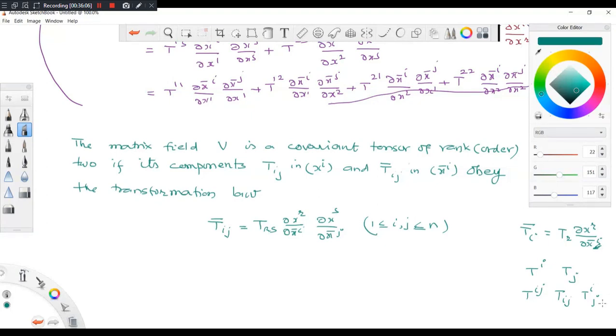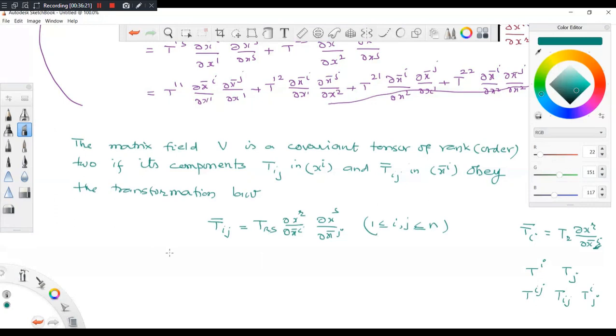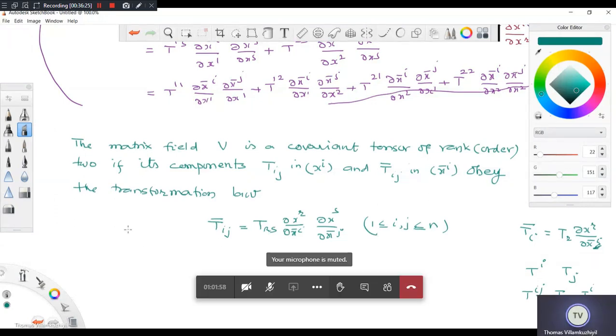For order 5 and so on, in many cases we will not find any physical interpretation. So that is why, as I was telling you, for a tensor of order 2 there is a mixed tensor also. That's what I am going to define now.